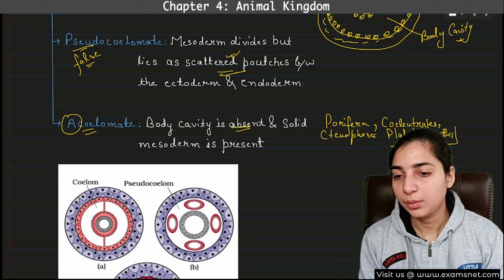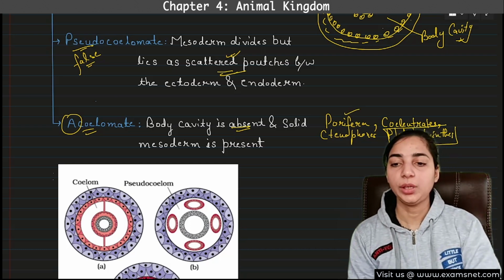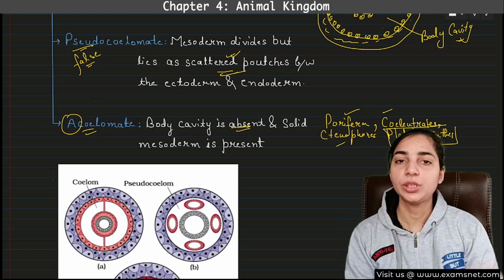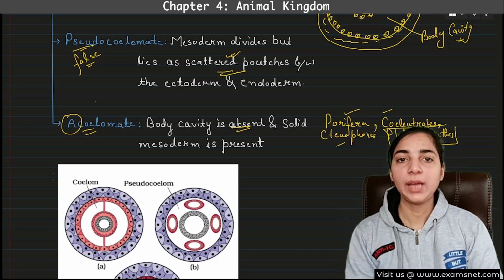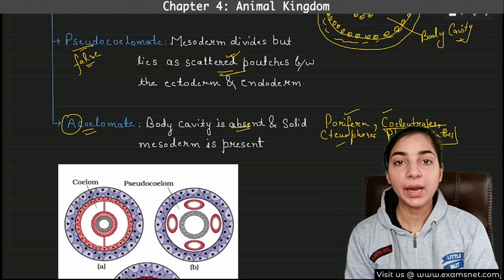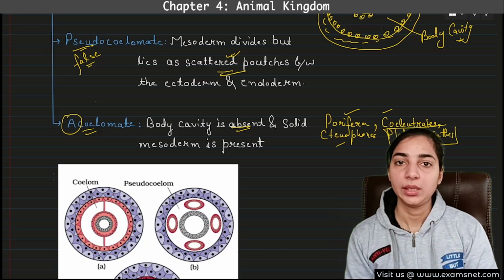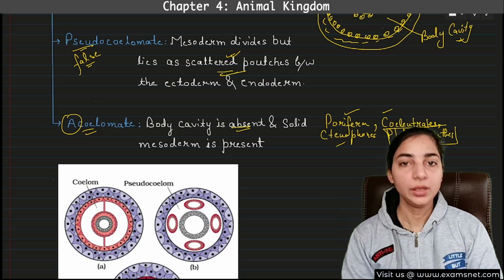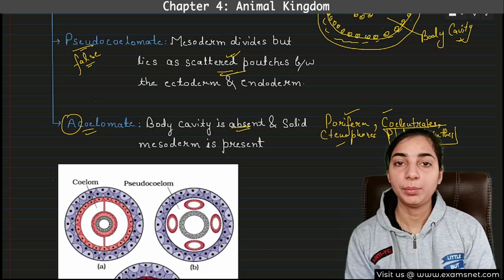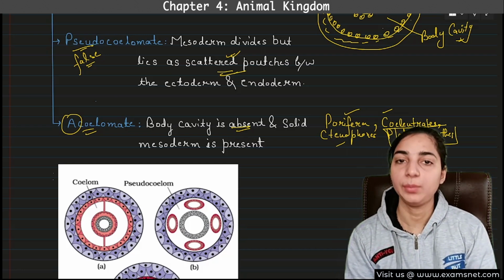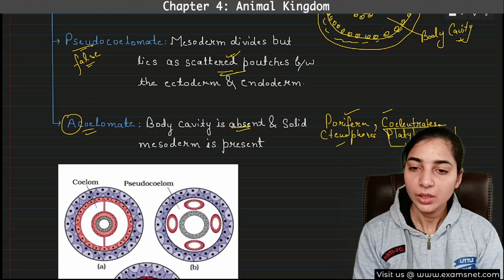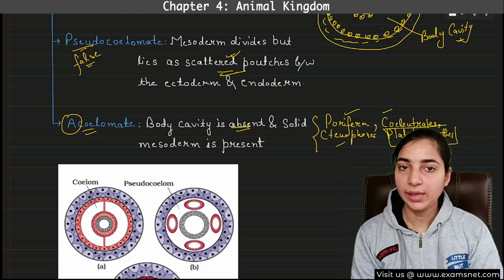Why? Because before Platyhelminthes, that means Porifera, Coelenterata, and Ctenophora, they have no chance of formation of coelom because of the absence of mesoderm. But in Platyhelminthes, mesoderm is present. Still, it does not split to form the coelom. So in this case, what will happen? Mesoderm will exist as a solid mesoderm. Okay. So these are the examples of acoelomate animals.